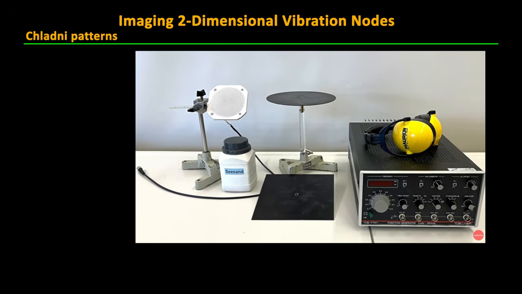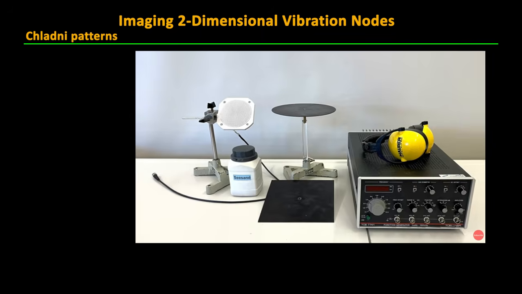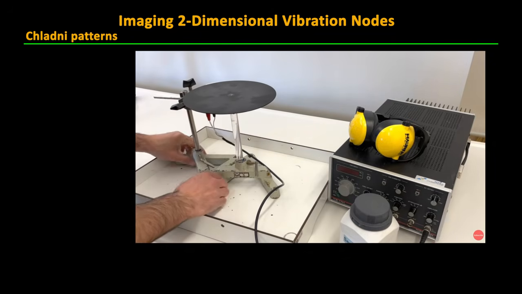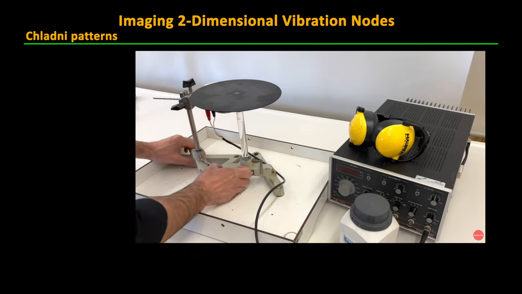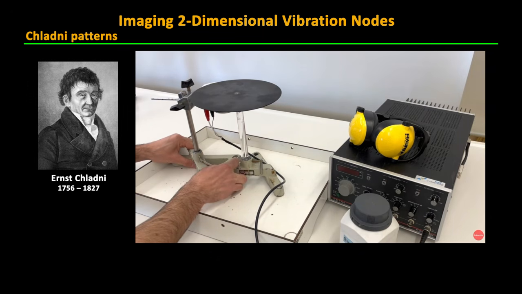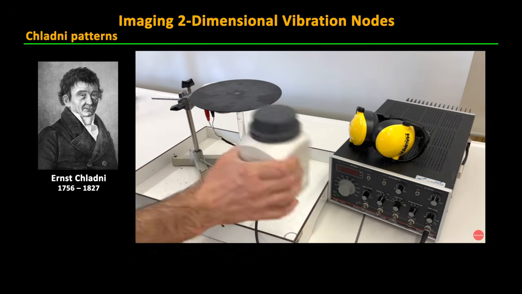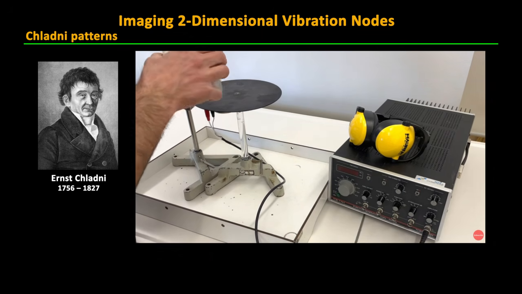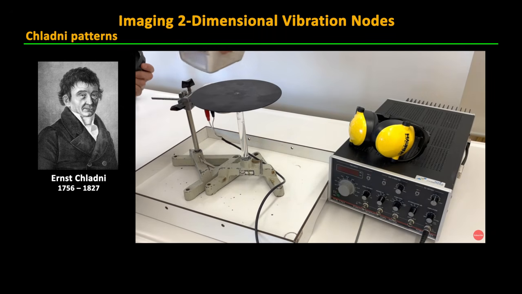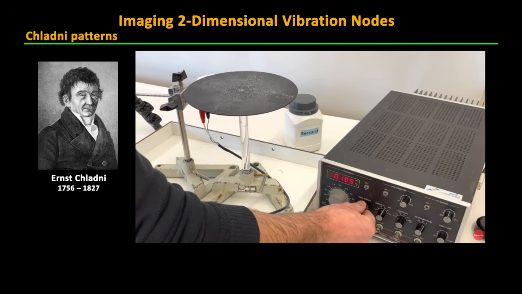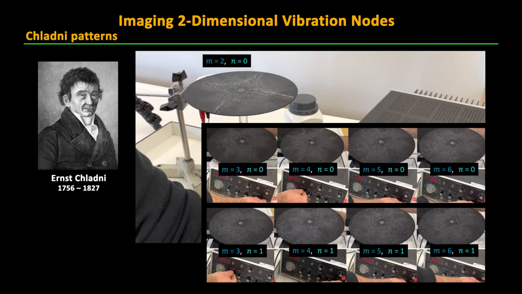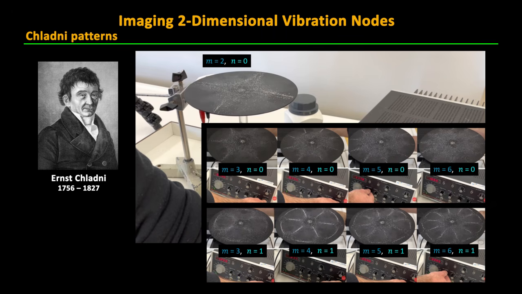Before we wrap up today, however, I would like to show you an experiment you can do yourself to make the two-dimensional vibration modes we've been studying easily visible with what are called Chladni patterns. These are named after German physicist and musician Ernst Chladni, who had the idea to put sand on a drumhead, or as shown here, a vibrating plate suspended like a cymbal from a central point. When the vibration starts, the sand will naturally move to the nodes of zero vibration, making them easily visible. As you can see, higher frequency vibrations create more densely packed nodes of zero vibration, just as we calculated and plotted. Beautiful.